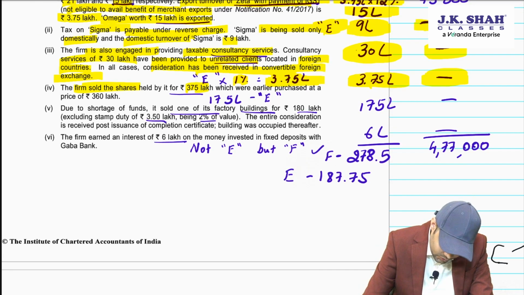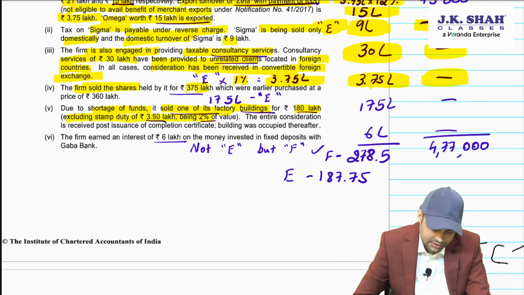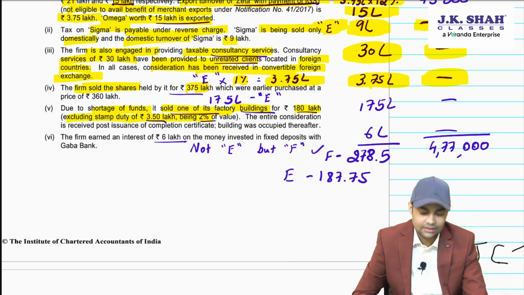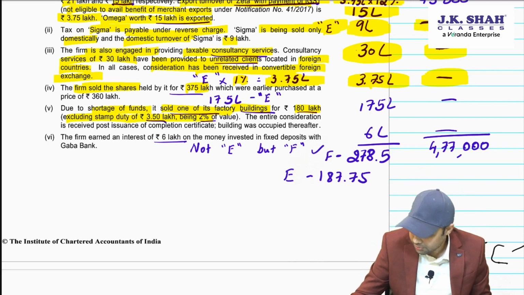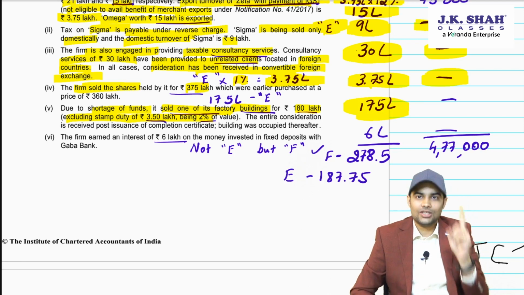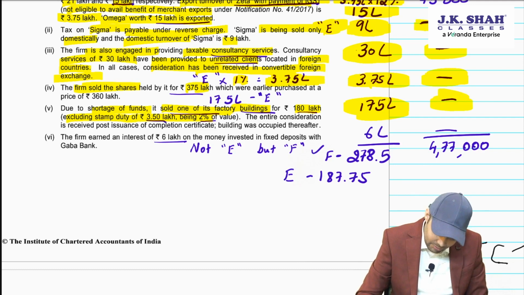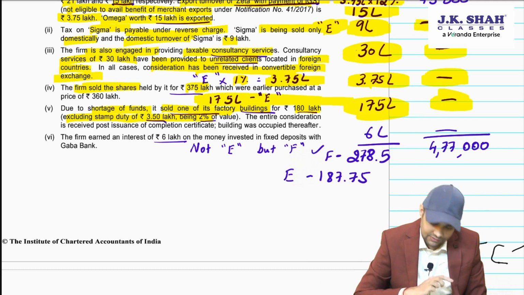Then, due to shortage of funds, it sold one of its factory building for 180 lakh, excluding stamp duty 3.5 lakh being 2%. Now 3.5 lakh being 2%. See, 3.5 divided by 2%. How much does that come to? 3.5 divided by 2% will come to 175 lakh. Will you pay output tax on sale of building? No, covered by negative list. But will it form part of E? The answer is yes, this will form part of E.